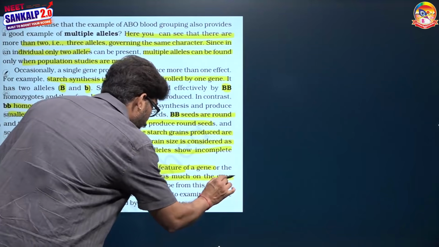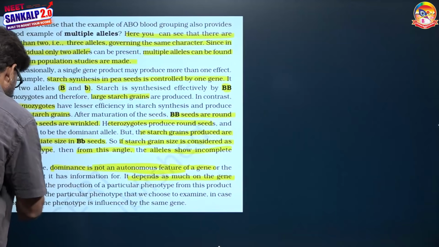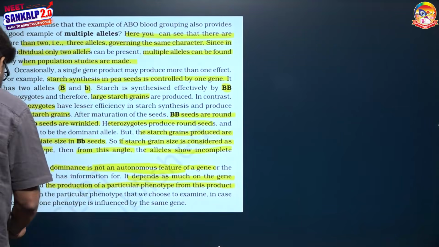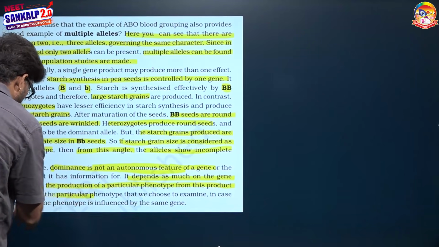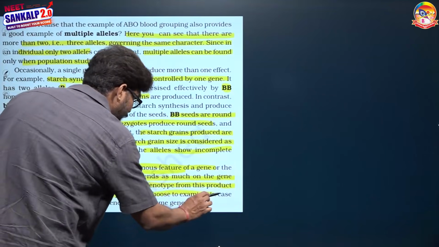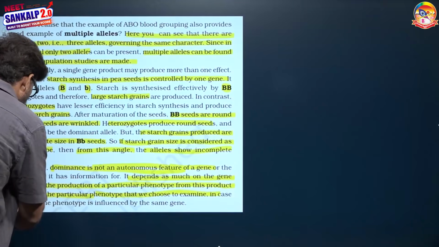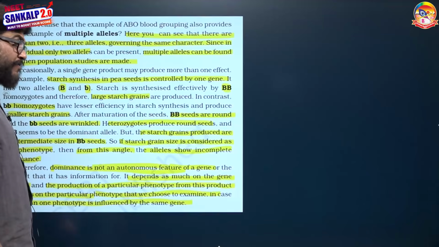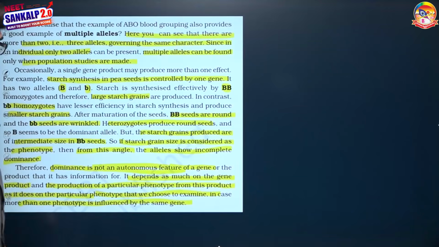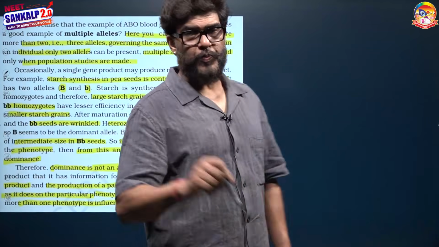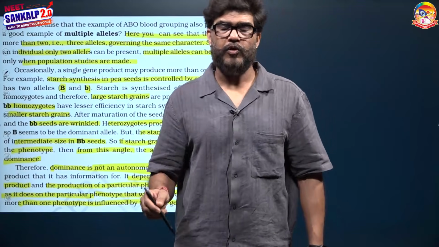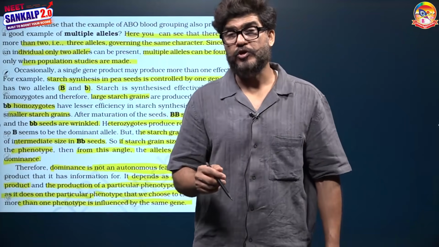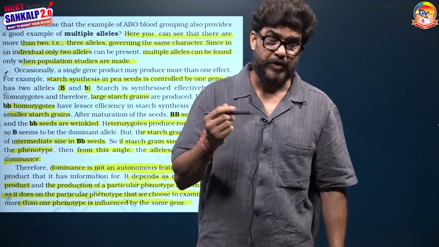Dominance depends as much on the gene product and the production of a particular phenotype from this product as it does on the particular phenotype that we choose to examine, when more than one phenotype is influenced by the same gene. It is the most important paragraph that you should keep in your mind. Dominance is not an autonomous property of the gene. It depends on the gene, on the production of a phenotype from this gene, and also on the selection of the phenotype that we choose to examine.